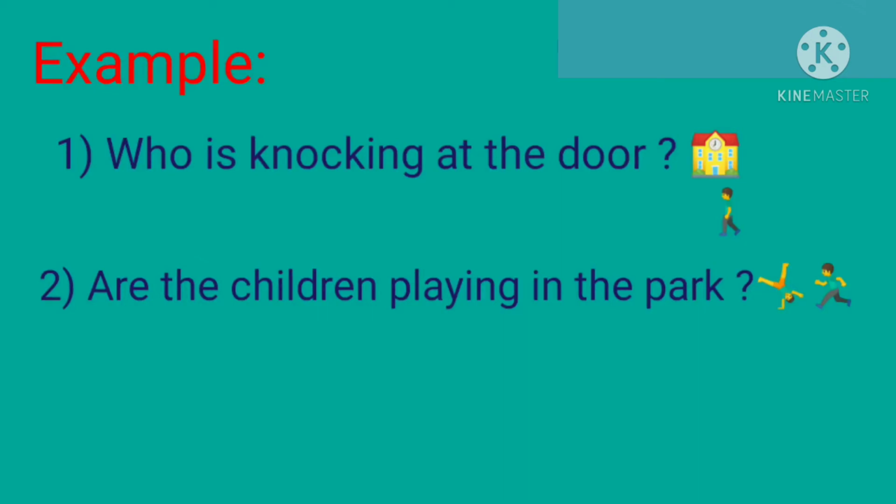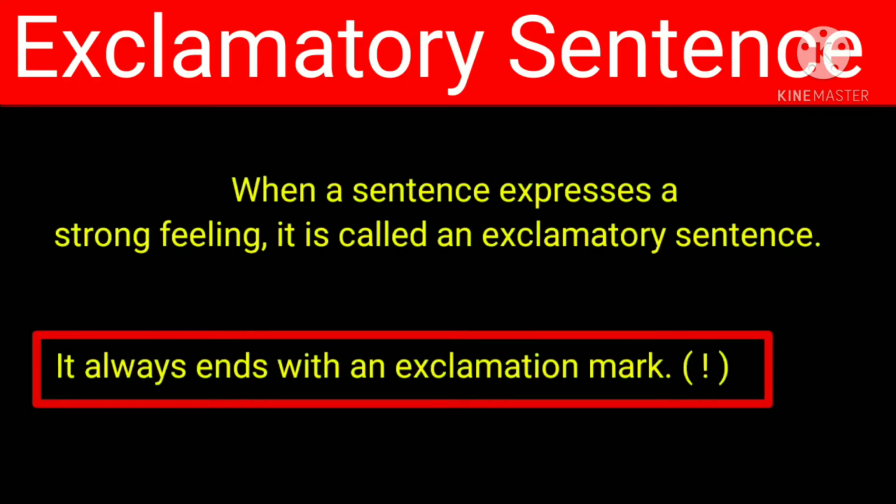So students, interrogative sentences start with WH type questions such as what, when, who, whom, etc. and end with the question mark like in first example. Also, interrogative sentences can start with helping verbs such as are, is, am, has, have, and end with question mark. Like in second example.